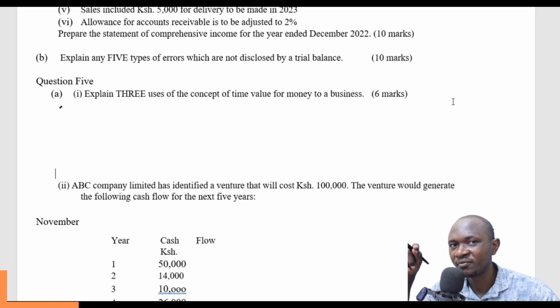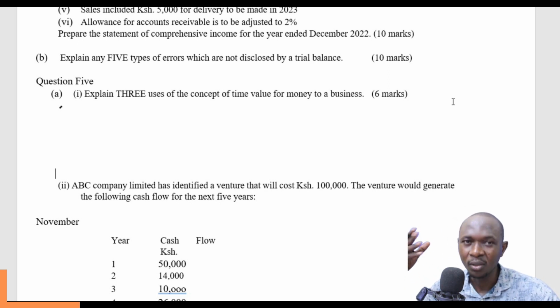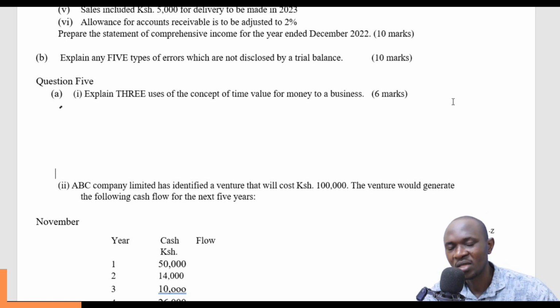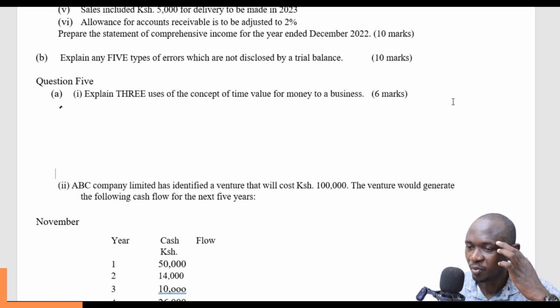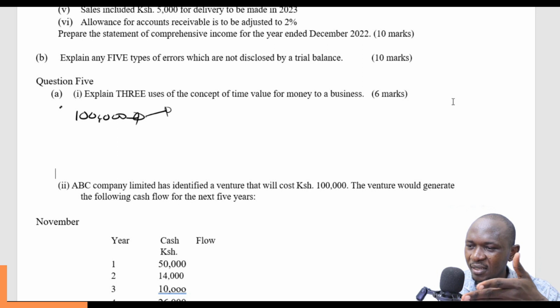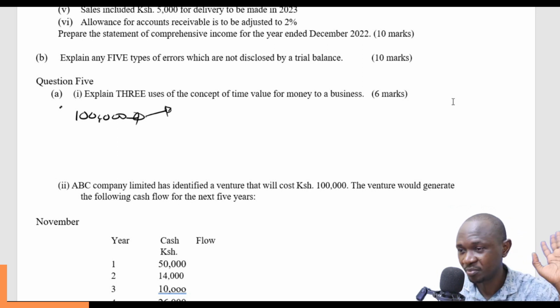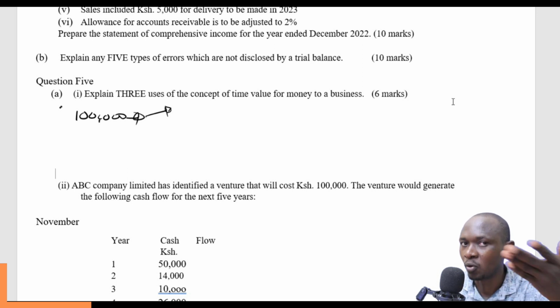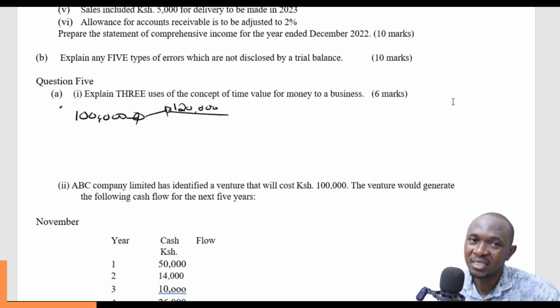There's what he had forgone for the sake of giving you that money. So for example, if I had 100,000, if I use this money on my own ventures, especially if I have invested, I expect this money to grow, and maybe after 1 year, it will have grown to say 120,000.